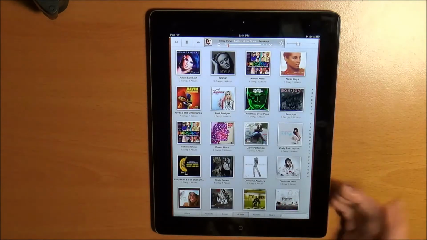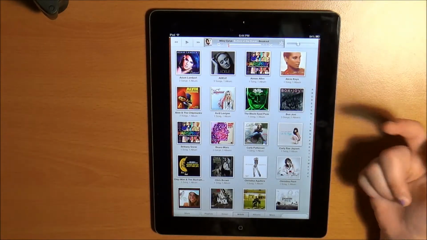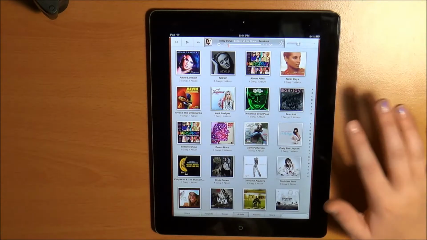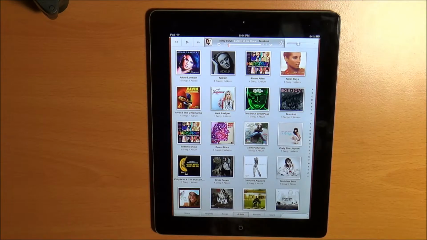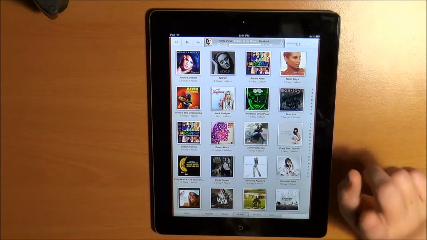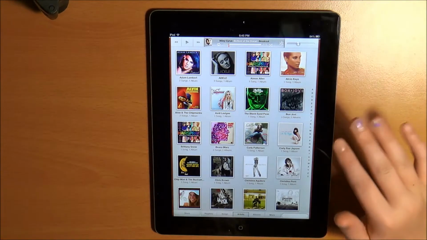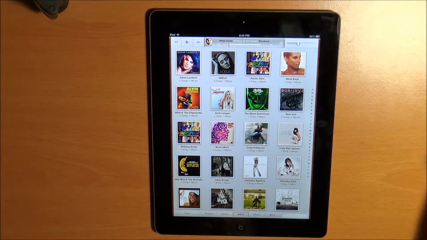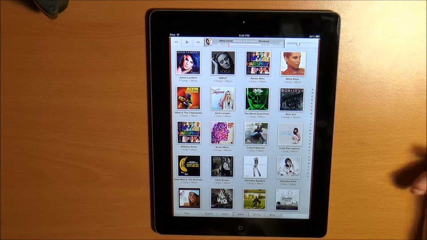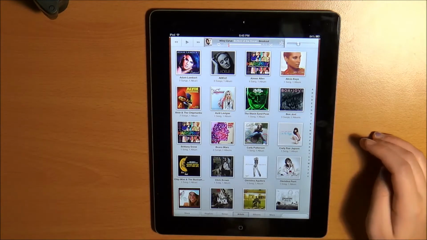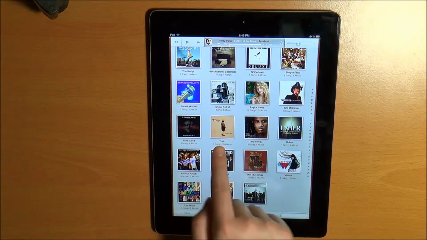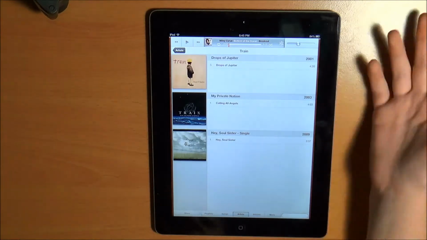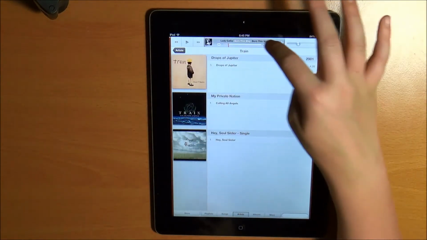And then the next thing is artist. If you want to listen to a certain artist, or there's a song and it's taking you too long to go through on your song list, you can just go here and look for your artist. Another thing is, when you're looking for a certain song that starts with a certain letter, so say I want to listen to, let's see, Train, I can hit the T right down here and it pops up right here, and then you can click it and choose what song you want by that person.